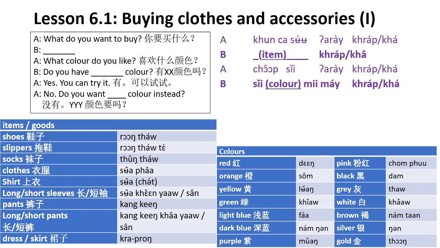So let's look at some common colors. Okay, colors in Thai is สี right? So here we have some colors.